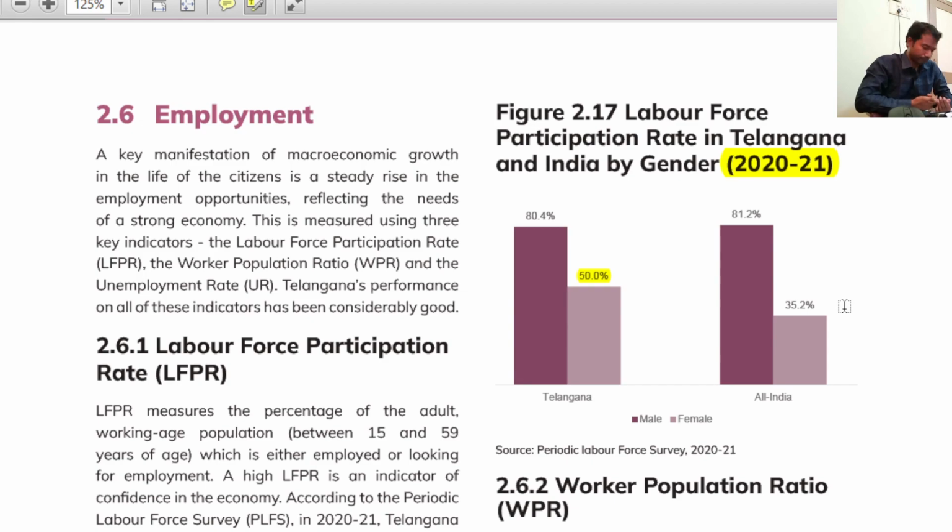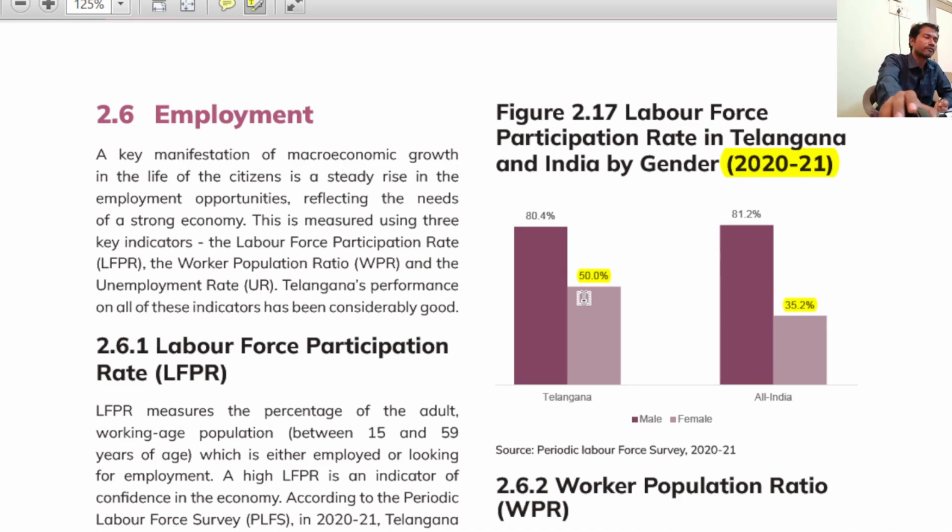This is one fact to justify that Telangana women are much more empowered, by looking at Telangana's female labor force participation. Telangana's female labor force participation is 50%. It shows that more women are engaged here in different occupations compared to India's female labor force participation, that is 34.2. This is an important one, sir. If you look at male and female, right? Male of India and male of Telangana, here it is 80.4%, here it is 81.2%. It means Telangana's male labor force participation is marginally lower.